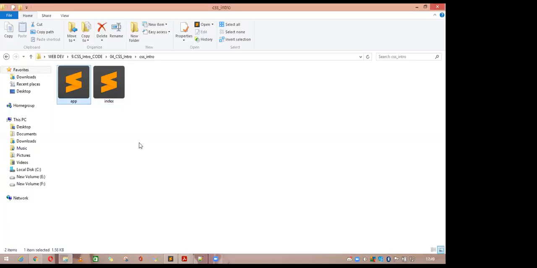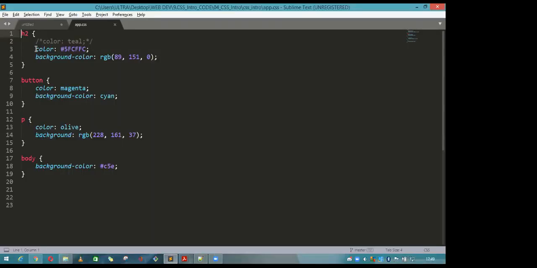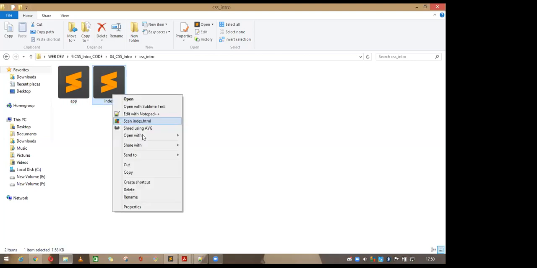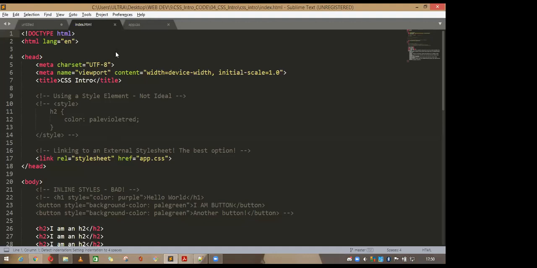Let me show you how it is working. I have set this H2 color into this one, and the background color RGB into this one. I have set the background color of the button by using this property, paragraph color into this one, and the body background color into something different. So there are three different ways you can use to design something like this.